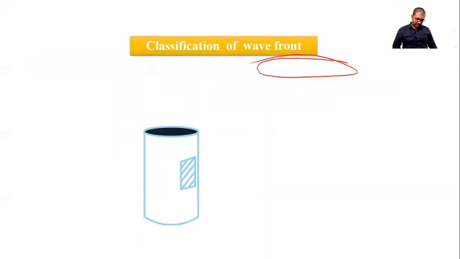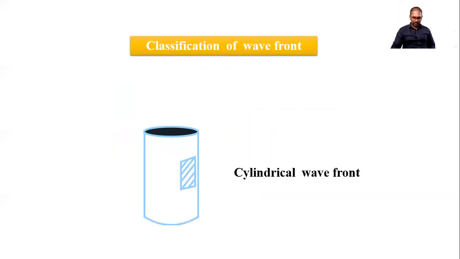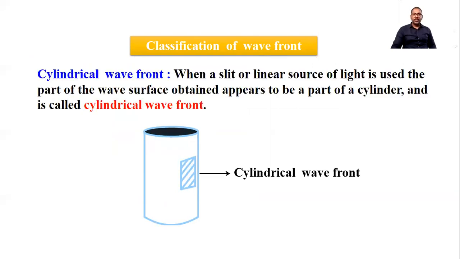Then cylindrical. When a slit or linear source of light is used, the part of the wave surface often appears to be part of a cylinder and is called a cylindrical wavefront. You can see a diagram. So this is a source. We can draw a source in the middle. Then we get a cylinder-like structure, and the part is called a cylindrical wavefront.